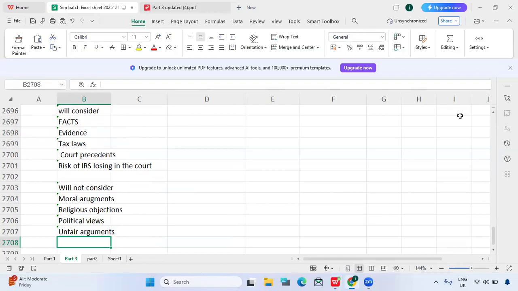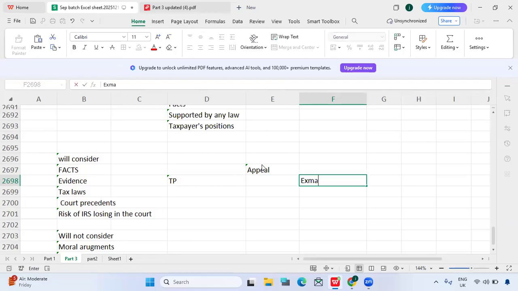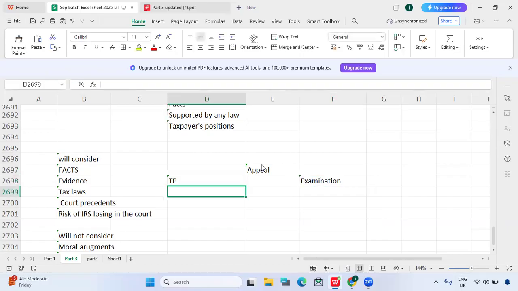And also, in this appeal we have the taxpayer and the IRS examination department or collection or compliance department, right? Let's say the examination or audit department.